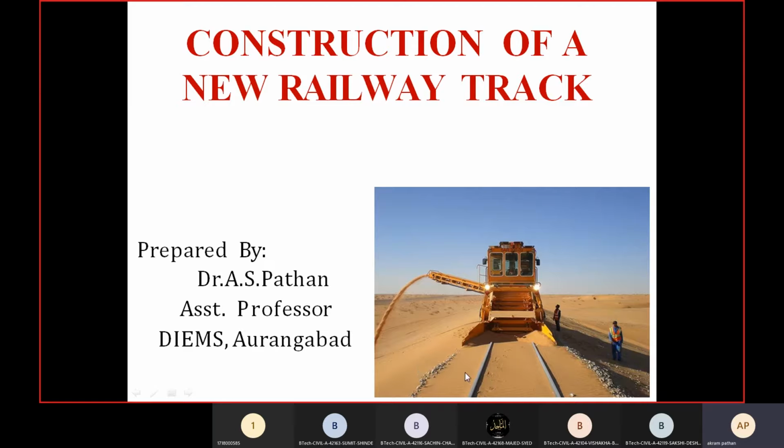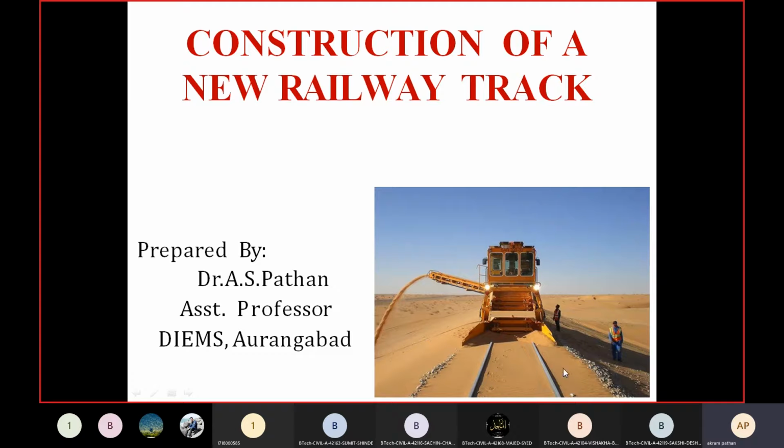For example, this is the embankment. This is above the normal ground level. So we have the normal ground level here. As in constructing a new road, in case of new road construction, we have four types of layers: soil subgrade, sub-base course, base course, and the bearing surface. In similar fashion, while constructing the new railway track, we have to construct the embankment. So this is known as the embankment.